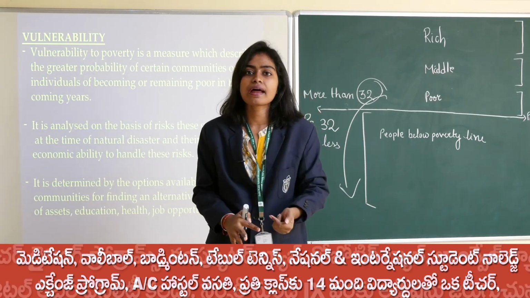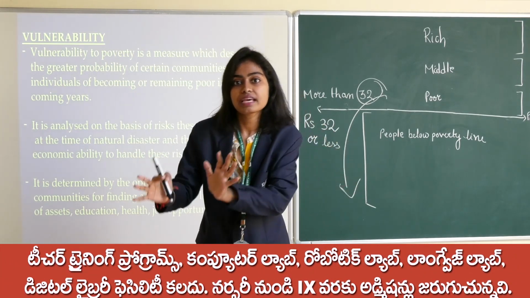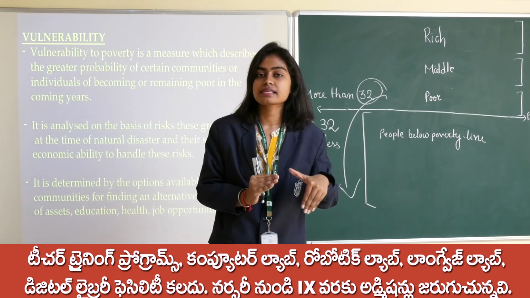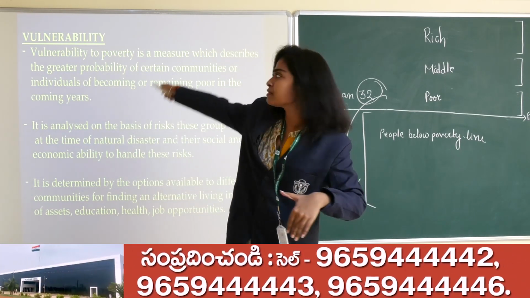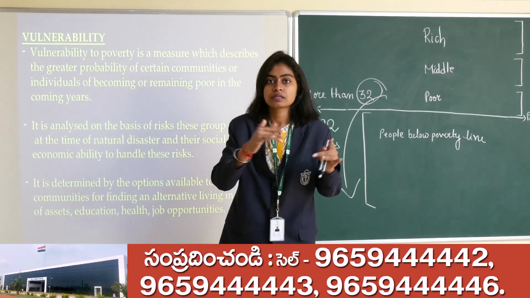Take the example of flood, cyclone, drought. And the way they will handle it or overcome it, this is what vulnerability estimates. Okay. Are you getting?